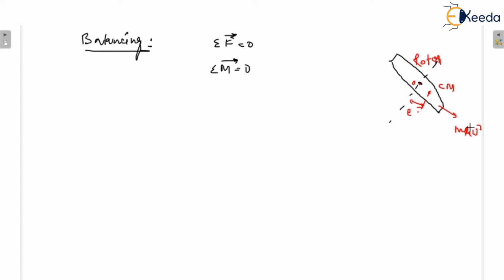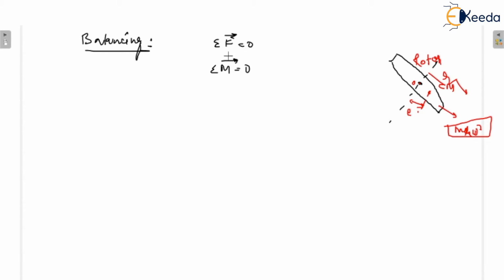However, we consider the centripetal force m r omega square. So this is a rotating force working on the rotor, where r is the radius of rotation.